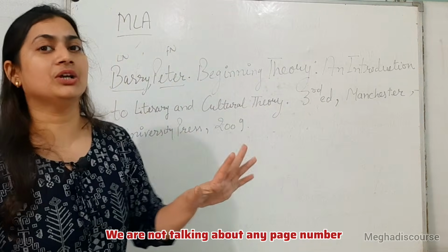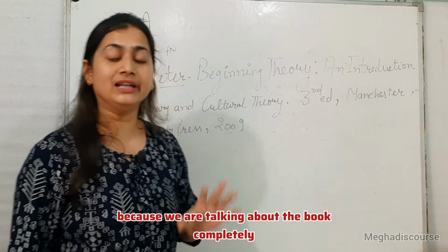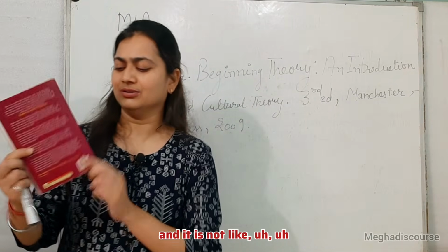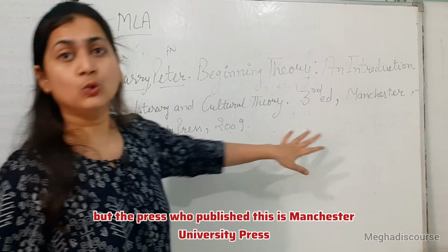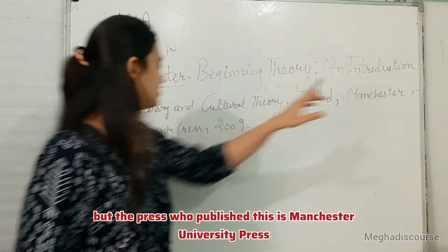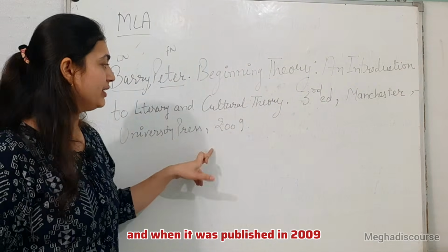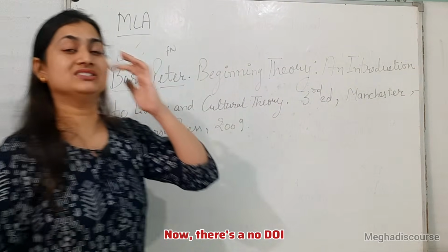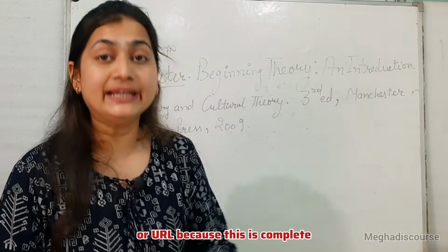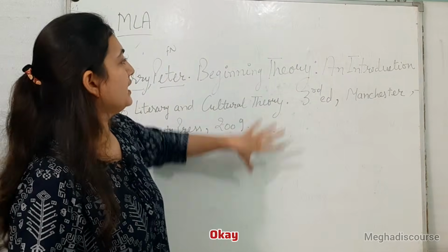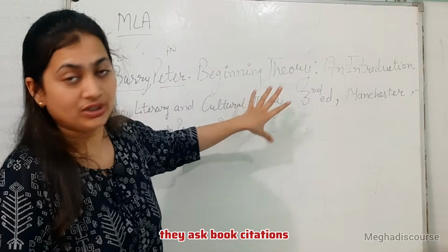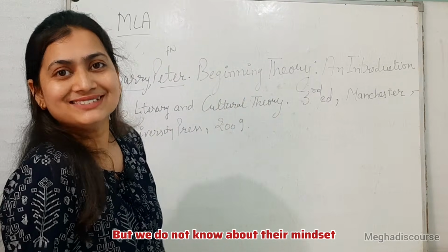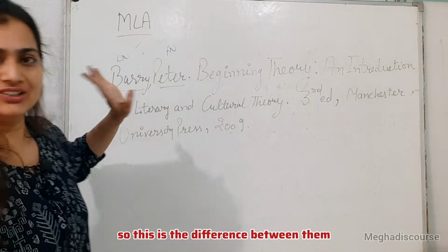We are not talking about any page number because we are talking about the book completely. Here we have Viva Books Private Limited, but the press that published this is Manchester University Press, and it was published in 2009. There is no DOI or URL because this is a complete book in book form. So this is the book citation. Generally in a paper they ask for book citations, but we do not know about their mindset. So this is the difference between them.